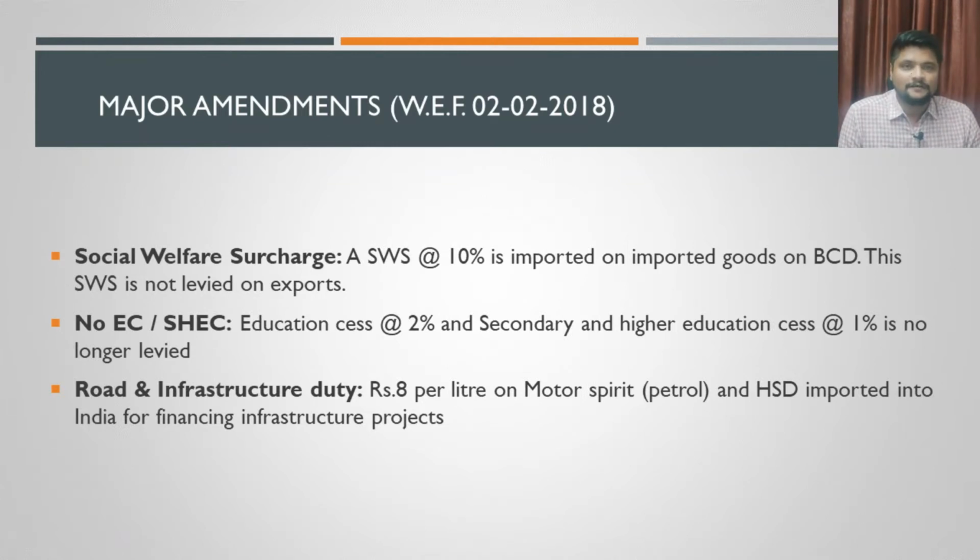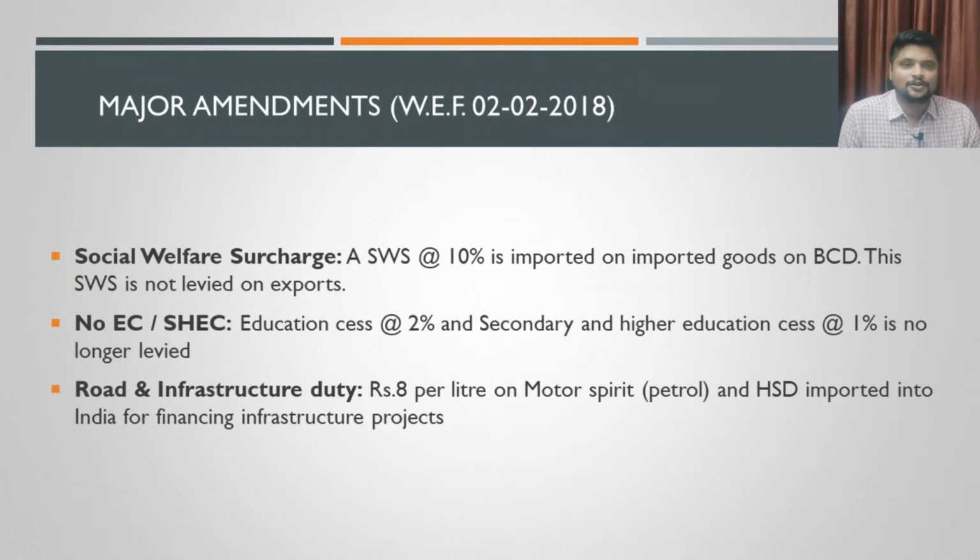First amendment is there will be an additional surcharge called social welfare surcharge. This social welfare surcharge will be calculated on the basic customs duty. The rate of SWS is 10%, and the 10% surcharge will be calculated on the basic customs duty. See, whenever I say there is a surcharge, it will not be calculated on the assessable value of the goods. It will be calculated on any tax or duties only.